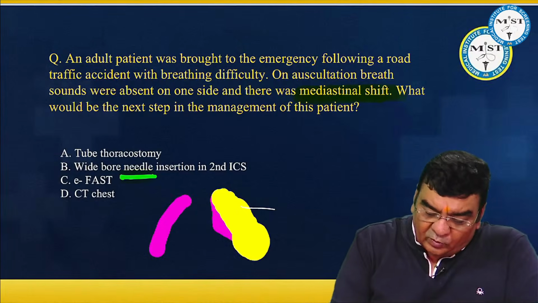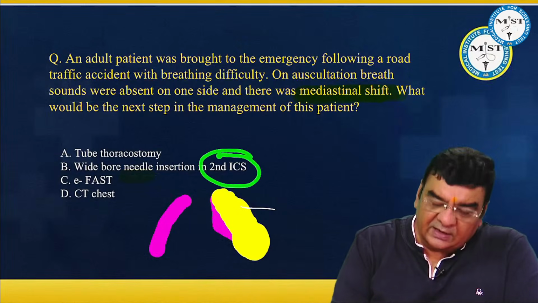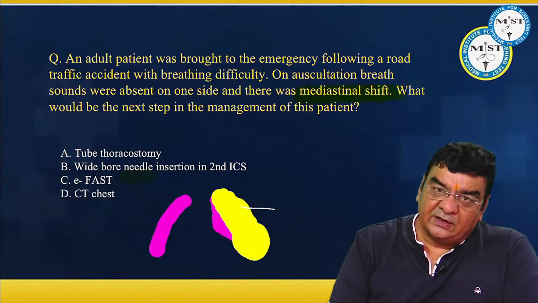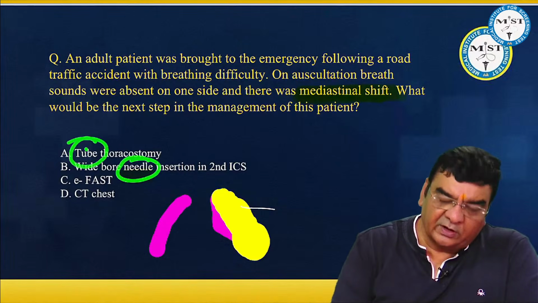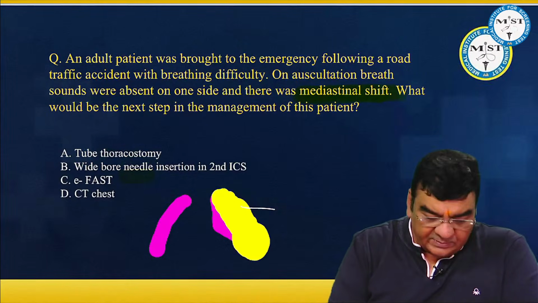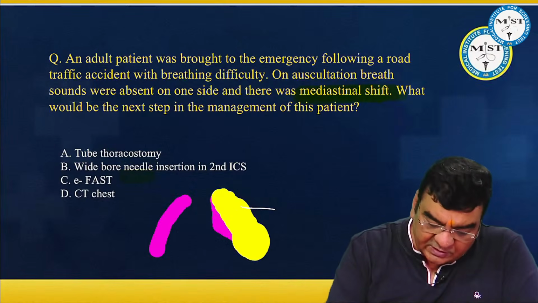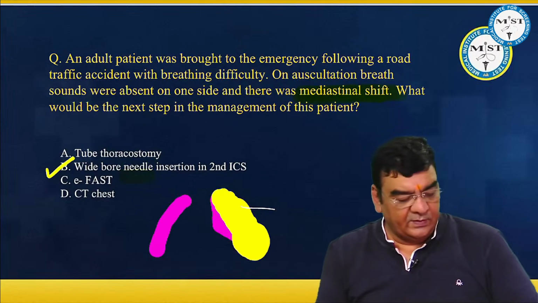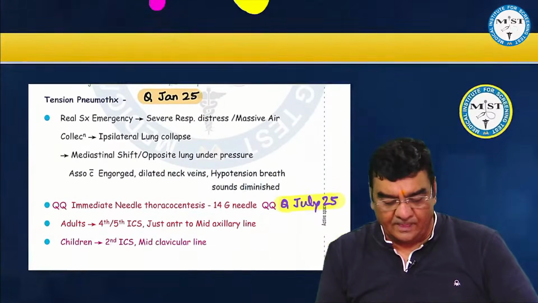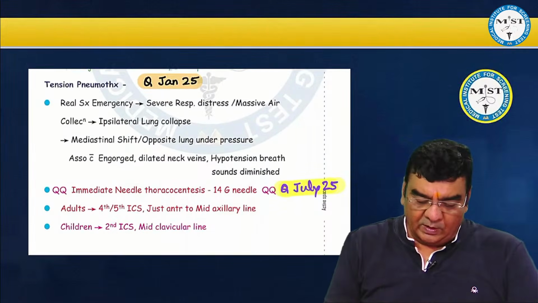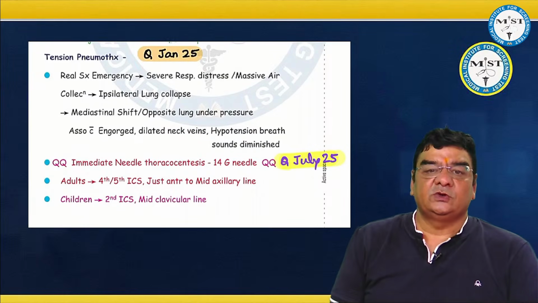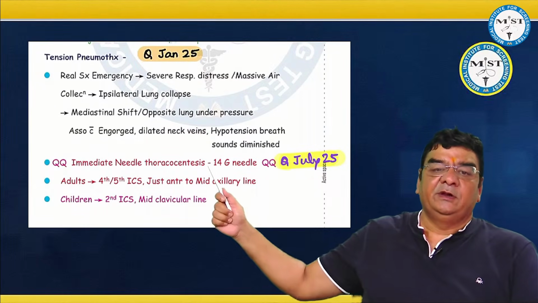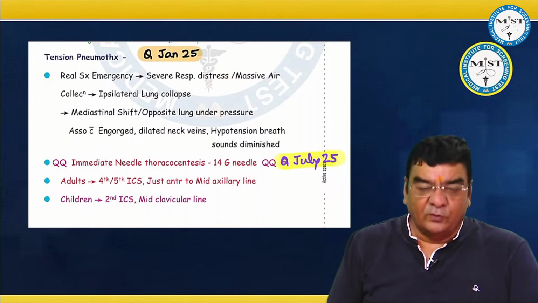So मुद्दा ये नहीं है कि दूसरी में डालेंगे कि चौथी पांचवी में डालेंगे. The game is whether you will be putting a needle or you will be putting a tube. So obviously beta, all the lovely doctors, you have mentioned it absolutely correctly. You will be putting a needle. Right. Okay. So this is a tension pneumothorax story where we are doing an immediate needle thoracocentesis with a 14 gauge